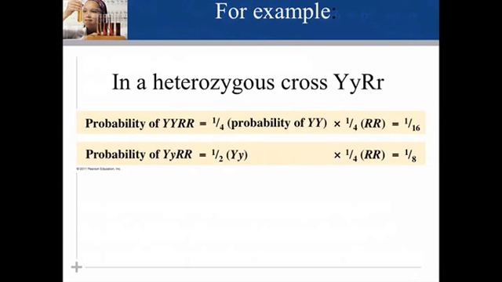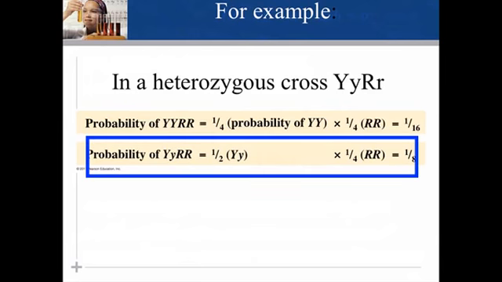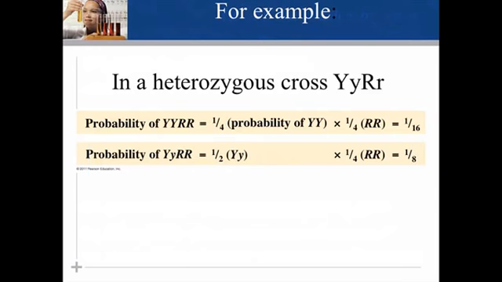If we look at the probability of producing big Y, little y, to get big Y, little y, we have 1/2 probability times the 1/4 probability of producing big R, big R, giving us a 1/8 probability of producing a heterozygous, homozygous, big Y, big R offspring. So we can apply the multiplication and addition rules to predict outcomes of crosses involving multiple characters.